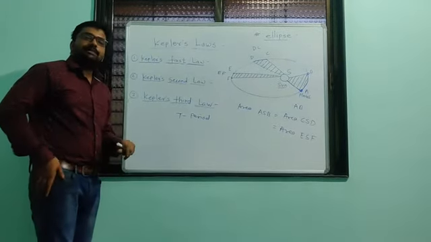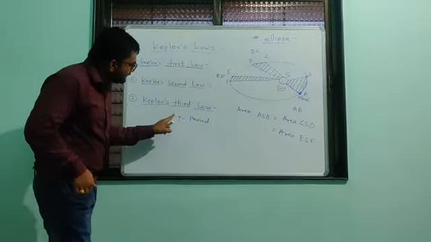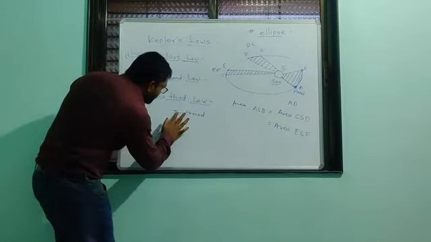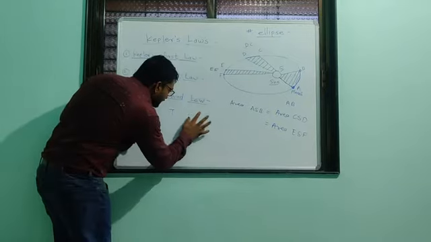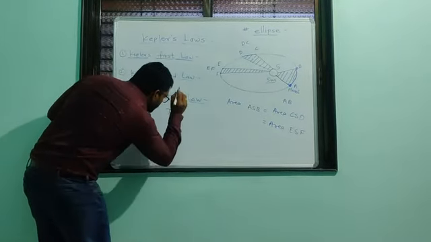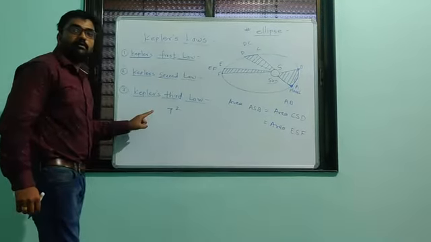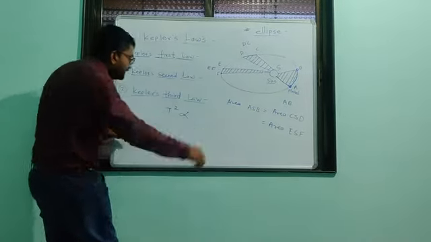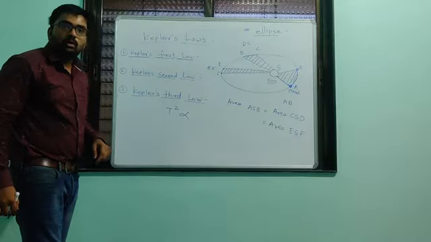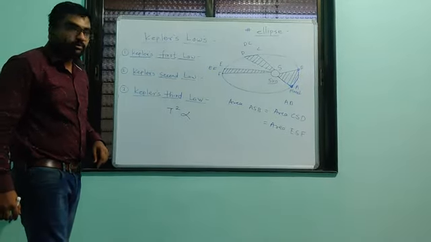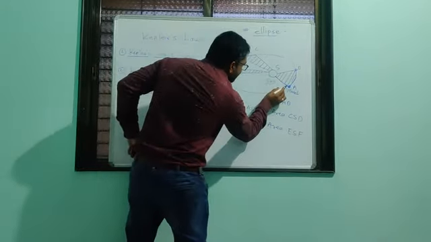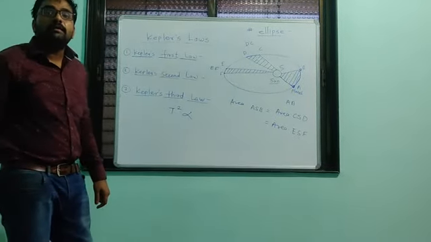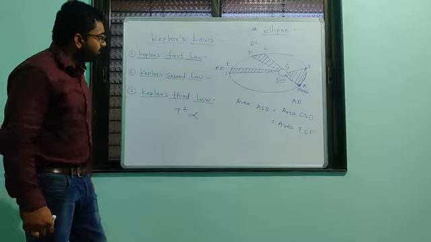Now Kepler's third law tells us that the square of the period of revolution, T, is proportional to the cube of the distance between planet and sun.